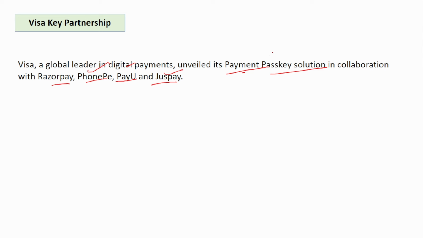This is an alternative to OTPs and passwords. Passkey is nothing but biometrics, like facial ID or fingerprint. So instead of using OTPs and passwords, you can complete the transaction using this. That is what the payment passkey solution is, again making your transaction even more secure.